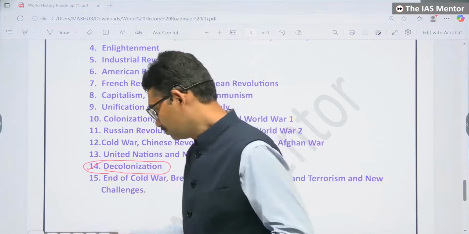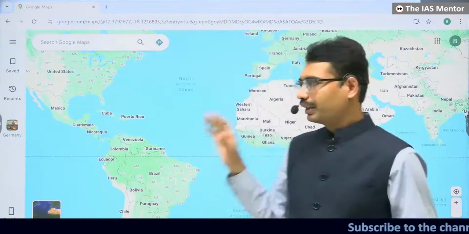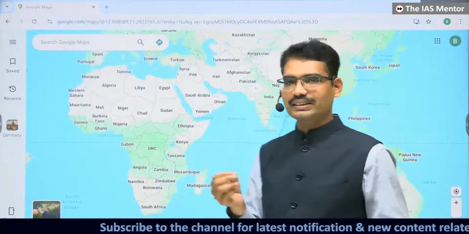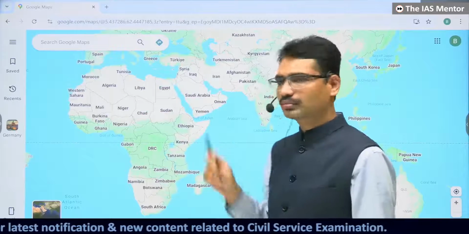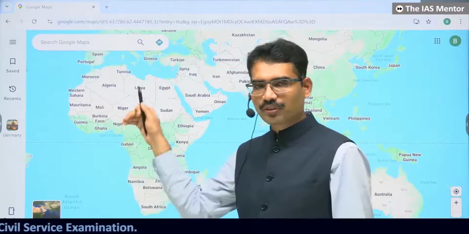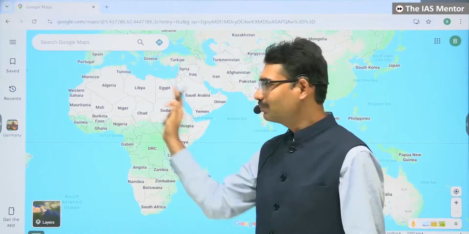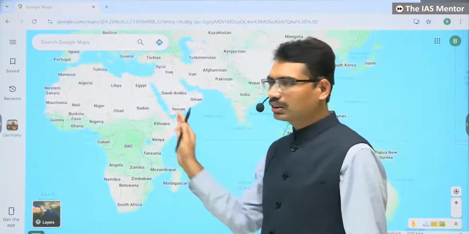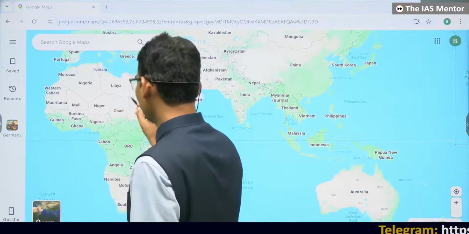Let us go to the map. This is the one. The way we are seeing today so many countries, for example, Africa is the classical case. How many countries are we seeing? Before 1950, these many countries were not there. In fact, up to 1960 also, these many countries were not there. Then if these many countries were not there, who ruled them?